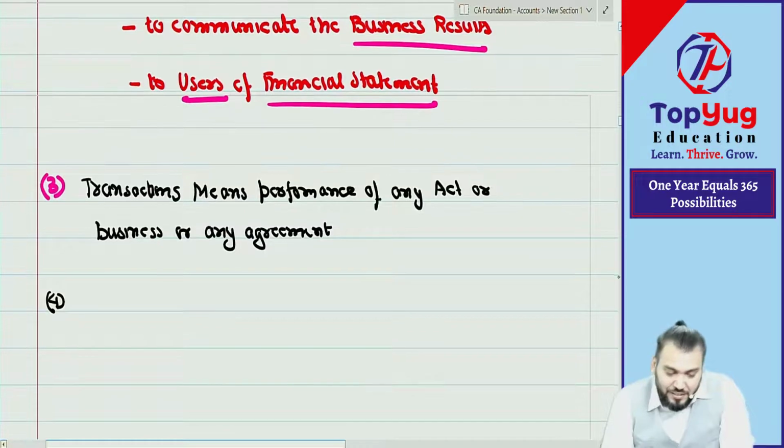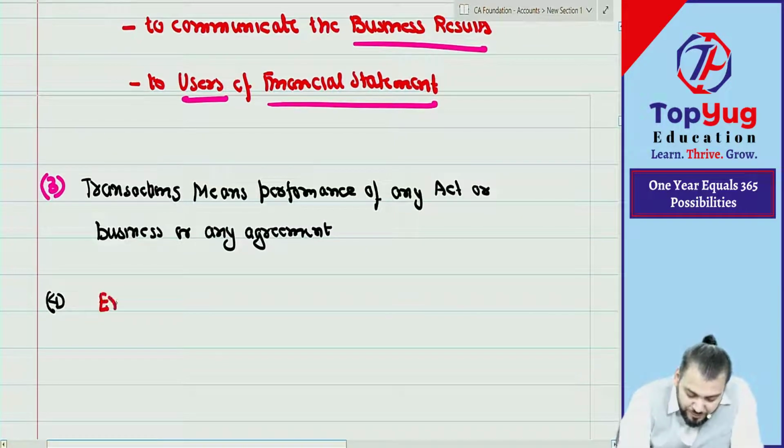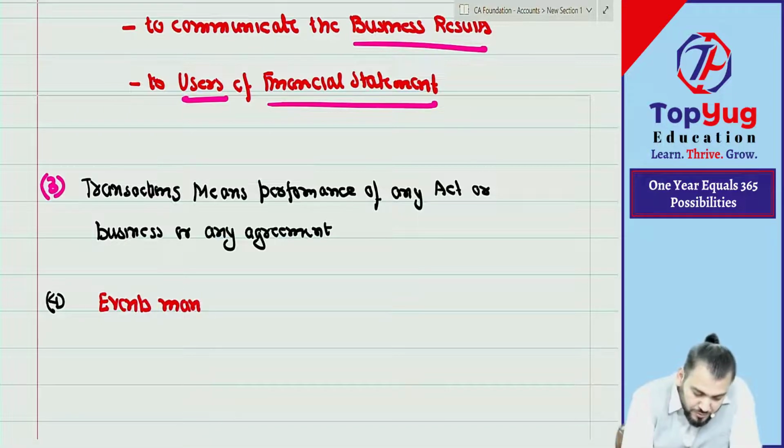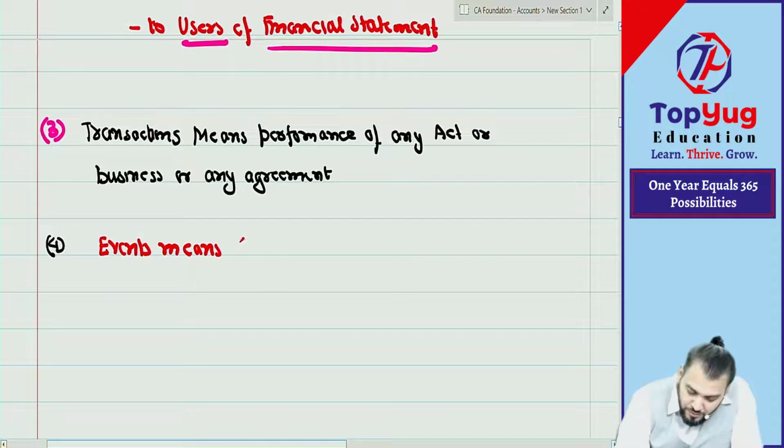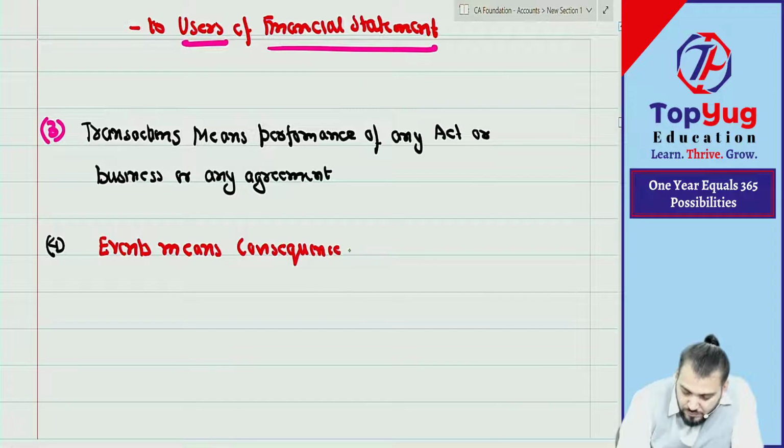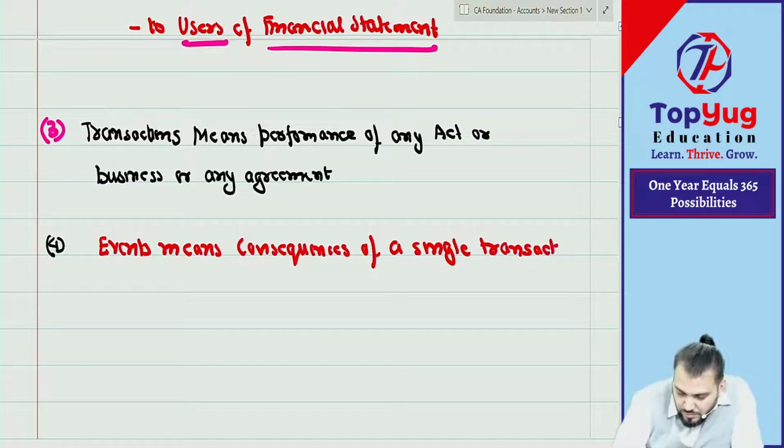Event means the consequences of a single transaction or group of transactions.